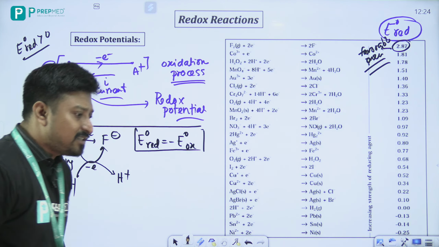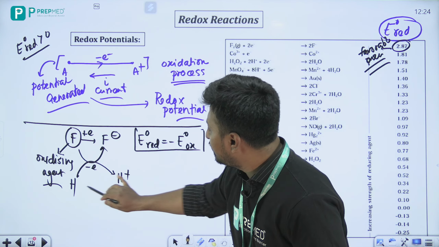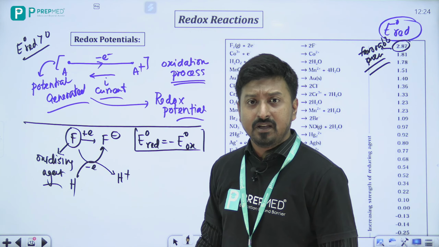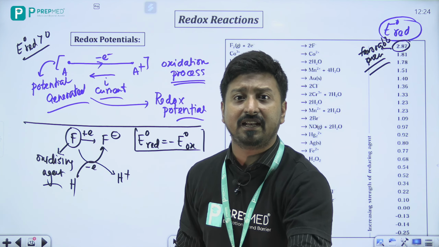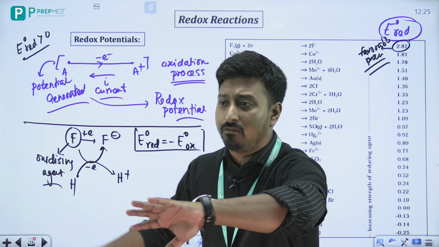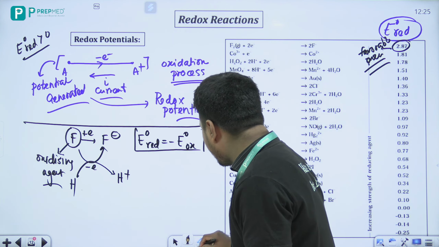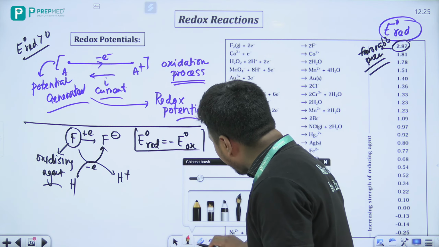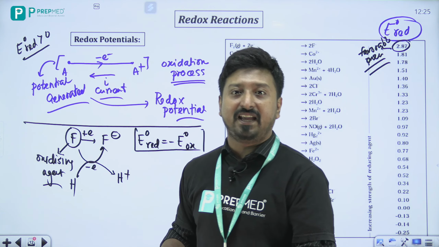Now reversely, can we think in this way: look, hydrogen is getting converted into H plus. Hydrogen is giving an electron. That electron can't just move around, right? So fluorine is taking that electron. In other words, hydrogen is forcing fluorine to take the electron.